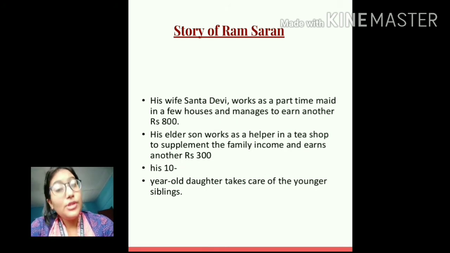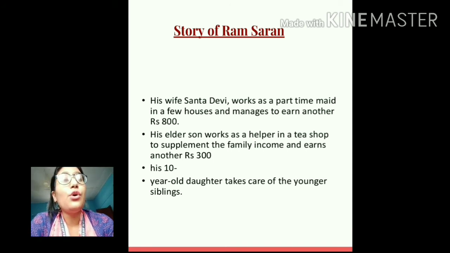Now coming to Ramcharan's wife. She works as a maid, basically as a domestic help in people's houses, and she manages to earn another rupees 800. That means her income is a support to the family. Not only that, students, Ramcharan's elder son works as a helper in a tea shop, and he